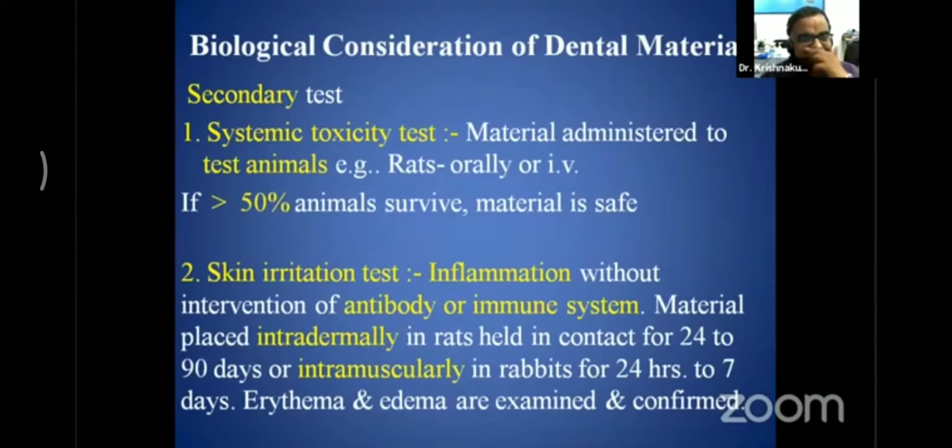The skin irritation test is a type of secondary test which shows inflammation without intervention of antibody or the immune system, where the material is placed intradermally in rats and held in contact for a range of 24 to 90 days, or intramuscularly in rabbits for 24 hours to 7 days. The erythema and the edema are examined and confirmed as related to the skin irritation test.